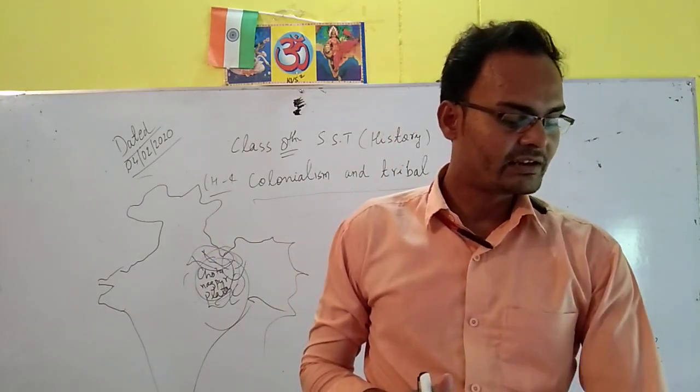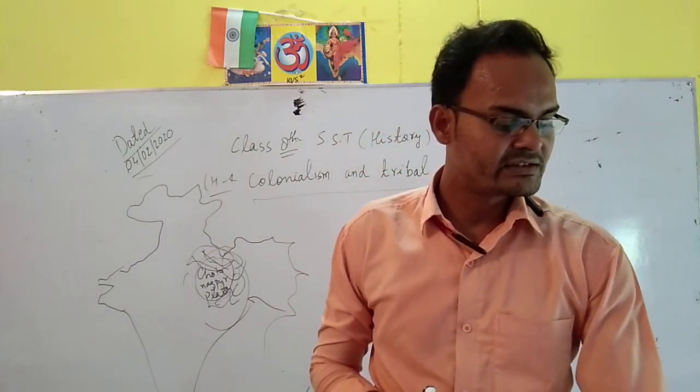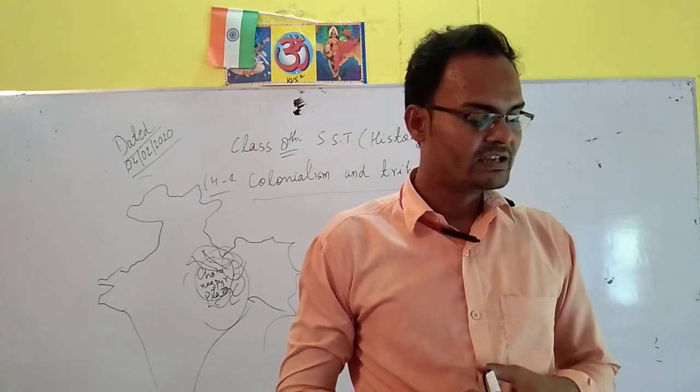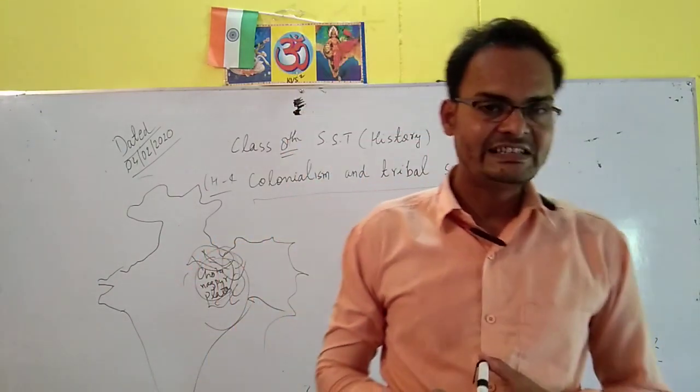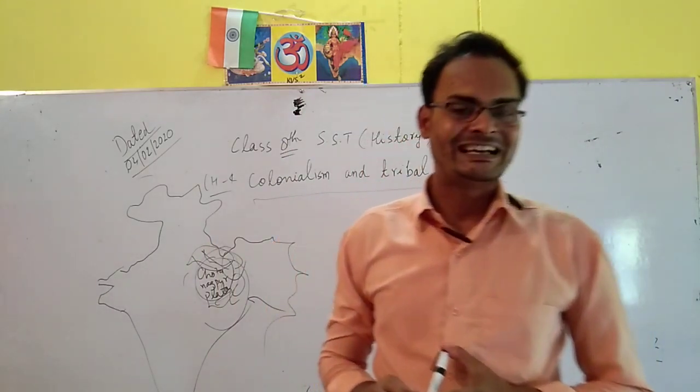Although they were unsuccessful, the Munda rebellion resulted in the implementation of new laws by the British, according to which tribal lands could not be easily taken over by zamindars and moneylenders.